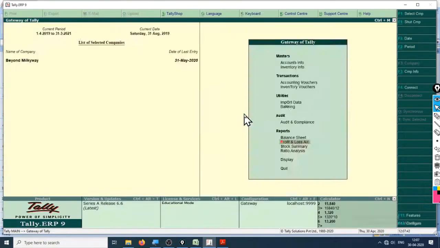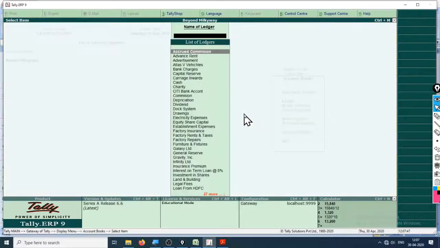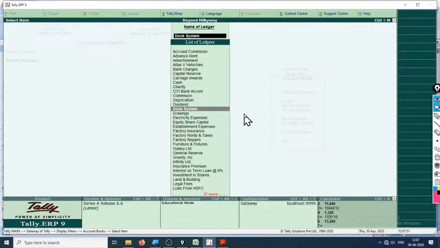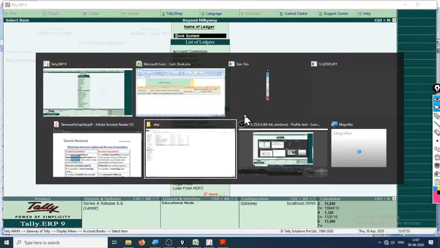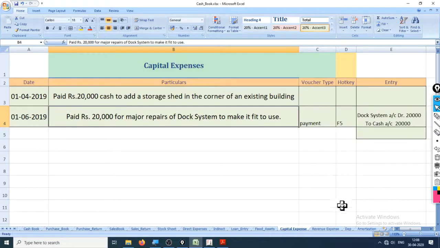Okay, now let's open the dock system account and see. Yeah, that is 1,20,000 only. So that entry is not routed through the dock system account, and it directly went to the profit and loss account. So this is a normal expense entry, and the other is an asset-value-increasing entry.